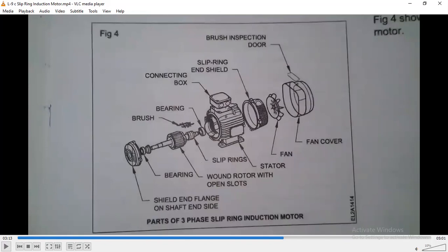These are the further categories of parts: brushes, bearings, connection box, slip ring, end shield, brush, inspection door. That was the outer side, and then fan cover, fan, stator terminal box, slip ring, wound rotor with open slots. There is a set of rotor bearings at the end side, and a shield and flange on the shaft end side. So these are the further parts of a wound rotor slip ring three-phase induction motor.